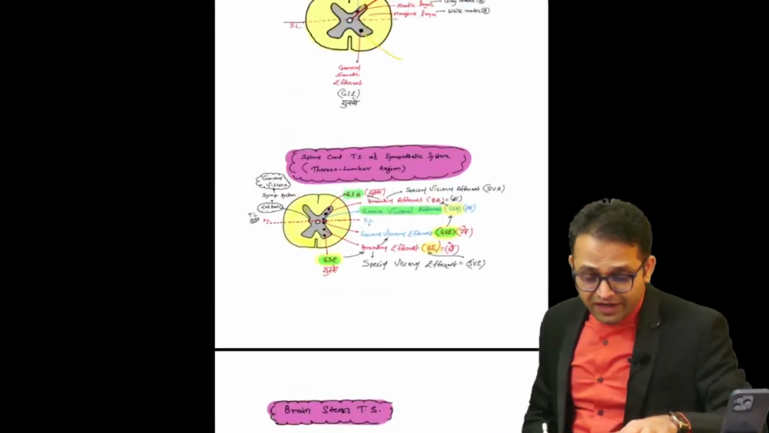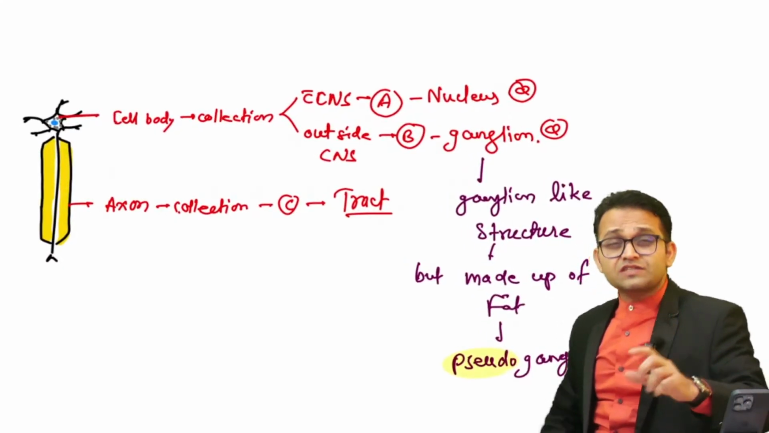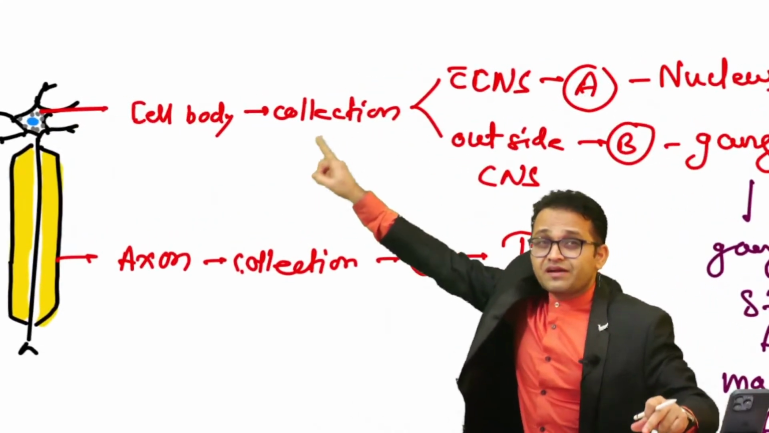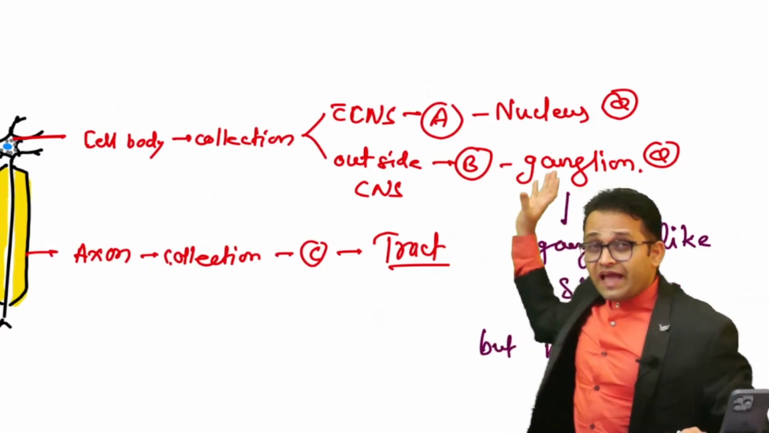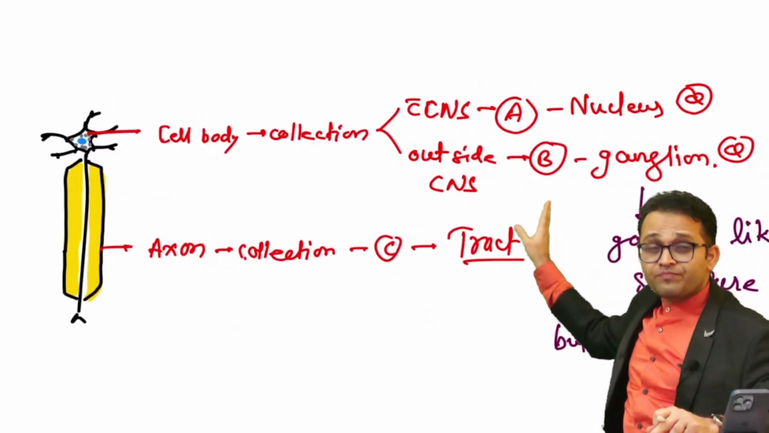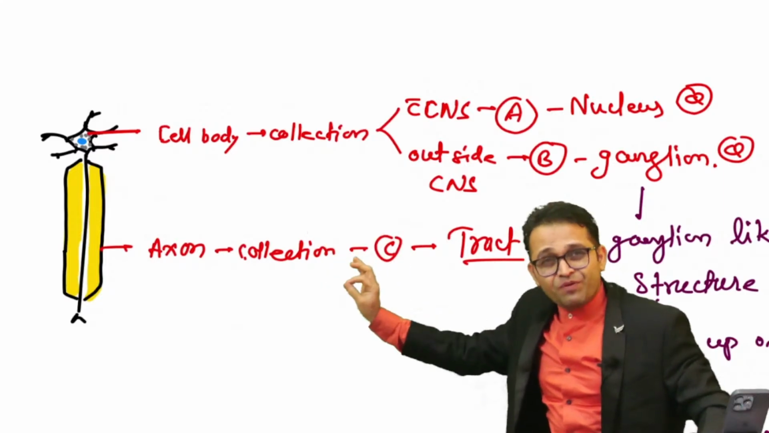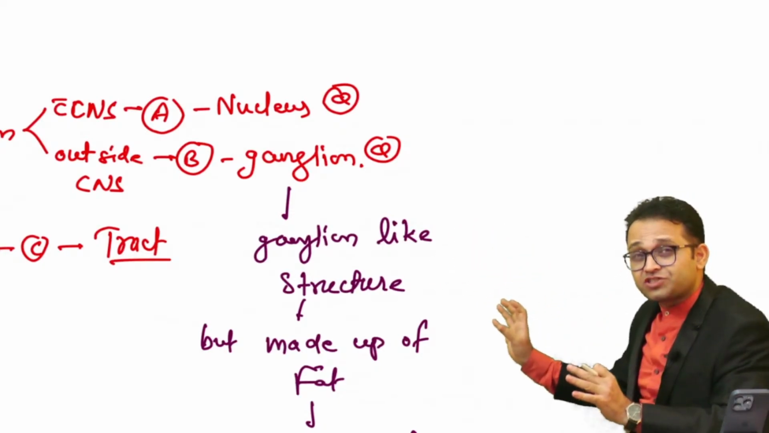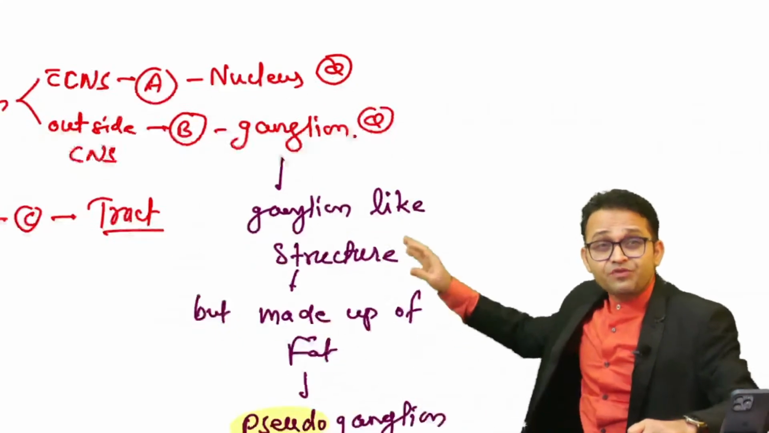Just one quick recap of our previous video. We talked in yesterday's class for the first MBBS students. What is the nucleus? Collection of the cell body within the CNS. Next question, what is the ganglion? Collection of the cell body outside the CNS, known as ganglion. What is the tract? Bundle of the axons. I also told you what is a pseudoganglion: a ganglion-like structure, but not made by the nerve, made by the fat. That is known as the pseudoganglion.